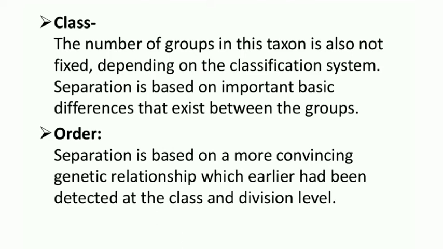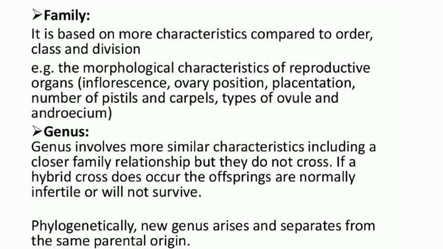Next one, order. Separation is based on more convincing genetic relationship, which earlier had been detected at the class and division level. Here order is nothing but a group of many families. Order is nothing but a group of many families, right. Then family: sorry, family is a group of many genera.